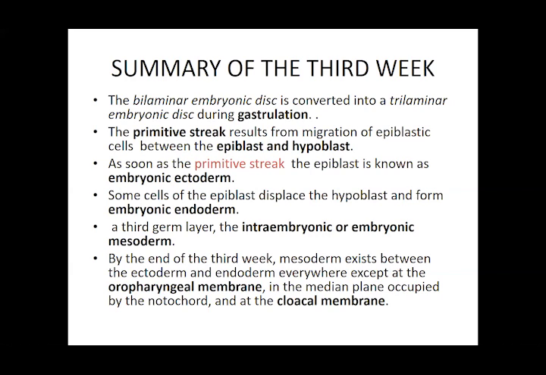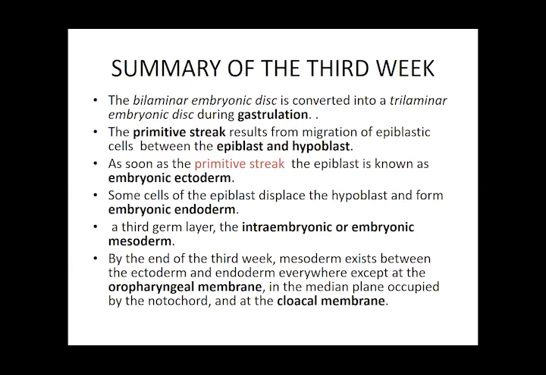And then the two areas, the cloacal membrane and the oropharyngeal membrane, are where the ectoderm and the endoderm are still fused, and mesenchyme is not able to separate these layers. The oropharyngeal membrane is the landmark where the oral cavity is going to be formed, and the cloacal membrane is the area demarcated where the anal canal and related organs are going to develop.